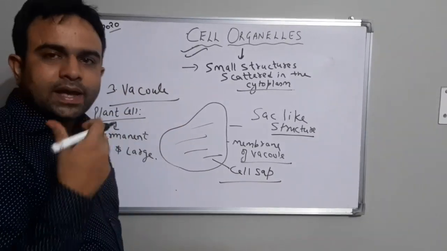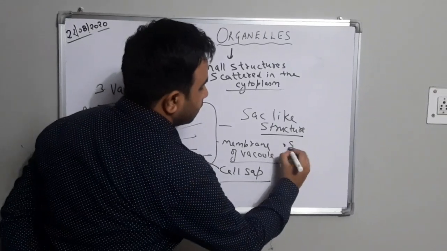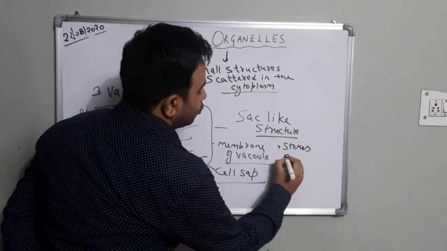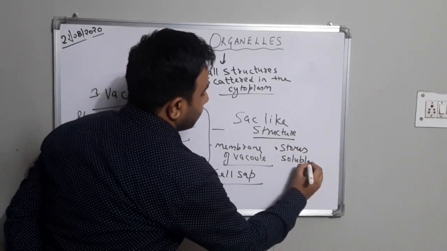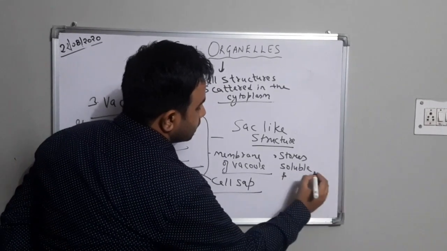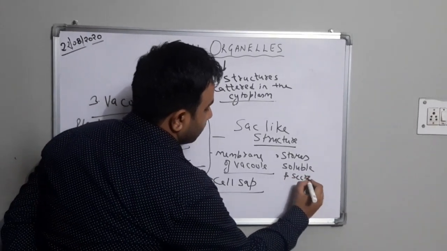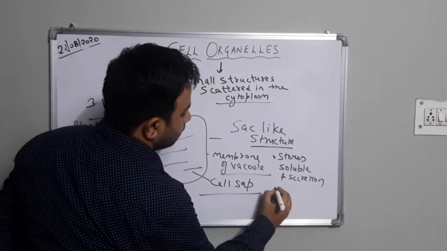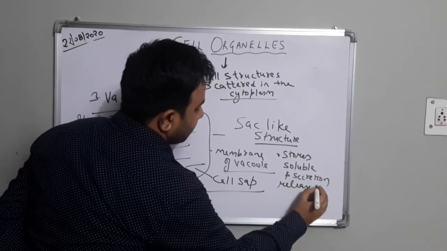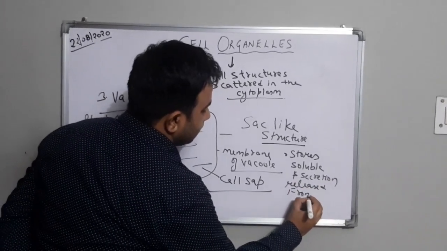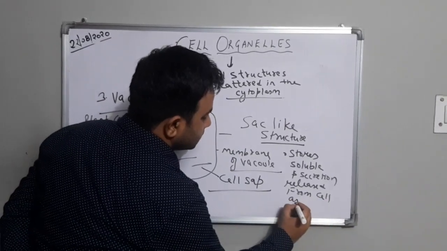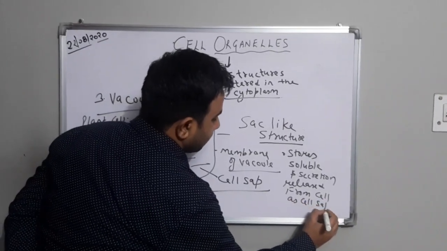What is the function of the vacuole? Actually, it stores the soluble substances and secretions released from the cell as cell sap.